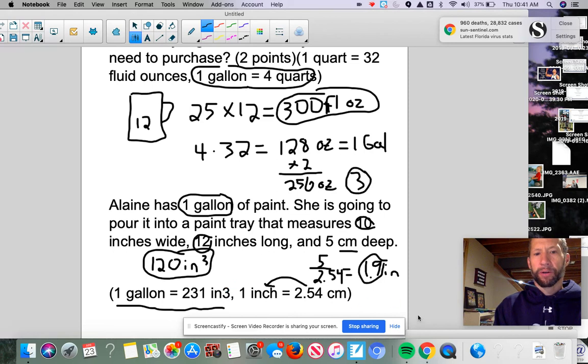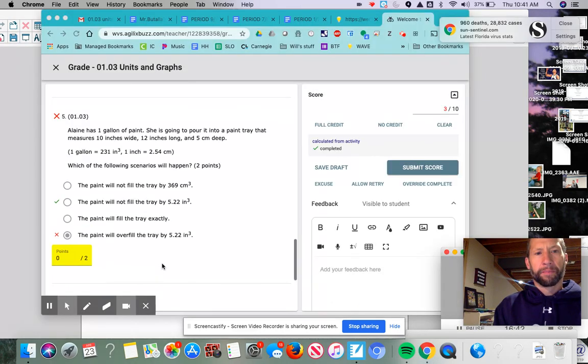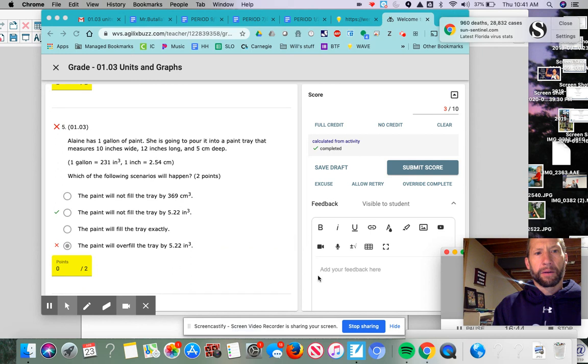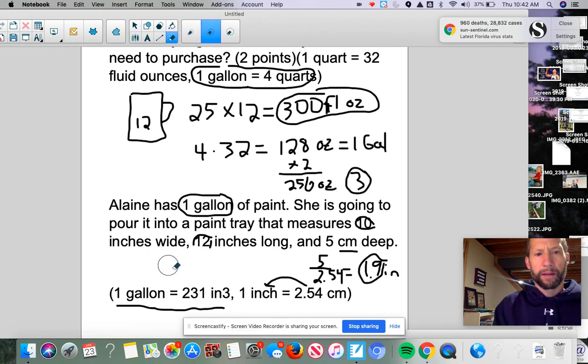Okay, so now let me go back here and see these scenarios. I just want to see if I'm missing something here. Somewhere I multiplied wrong. Yeah, that's where, okay, I was wondering. Sorry, Airly, this number right here is wrong. I multiplied wrong somehow. I did the right math, but I multiplied wrong.